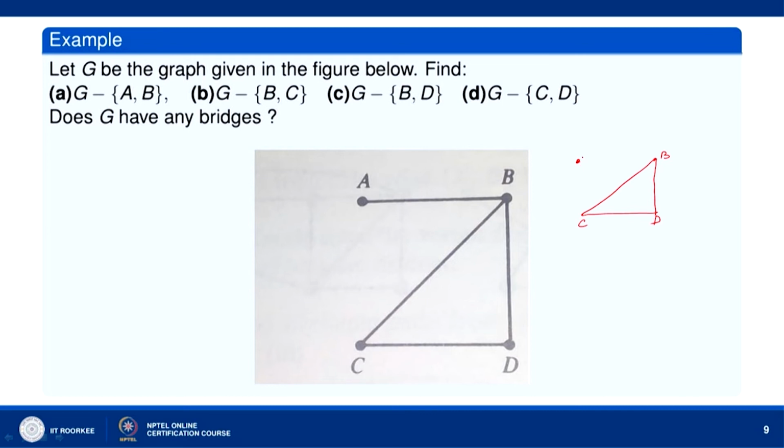The connected components are A and then B, C, D. So after deleting the edge AB, we see that the number of connected components is more than the connected components of G. Therefore, here AB is a bridge.